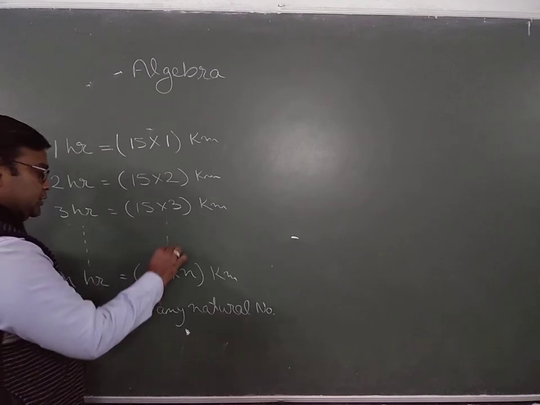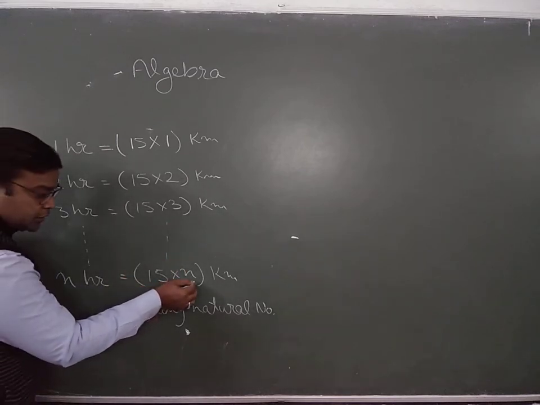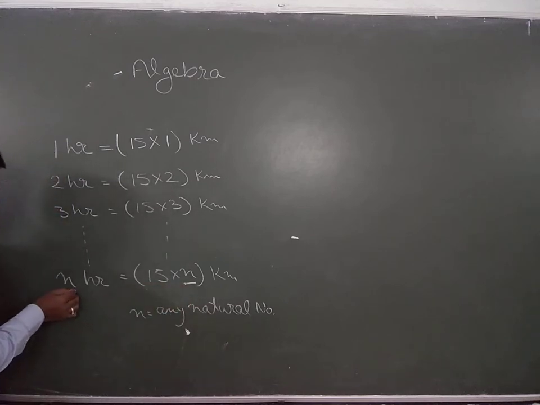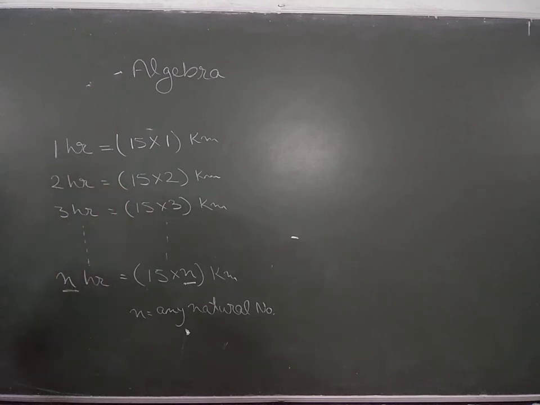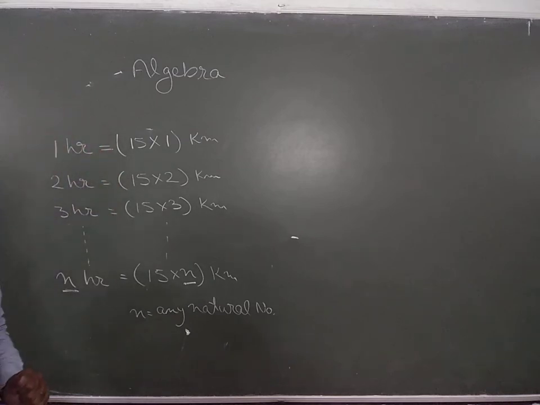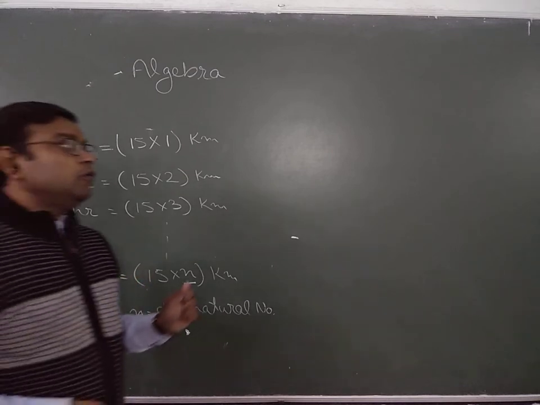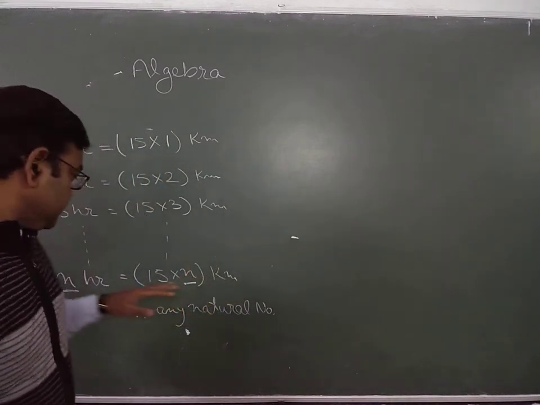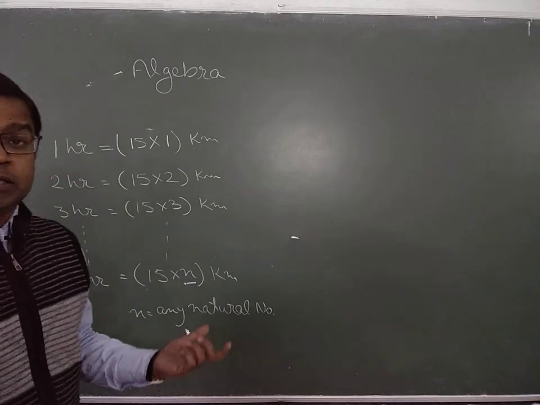So this is your variable. What we are using is known as a variable. Clear? And this variable comes from different observations of a particular experiment or process. Hope this is clear. In algebra, in place of a number, for a quantity which changes from time to time, that is your variable.